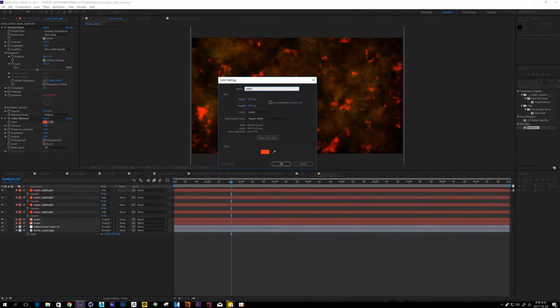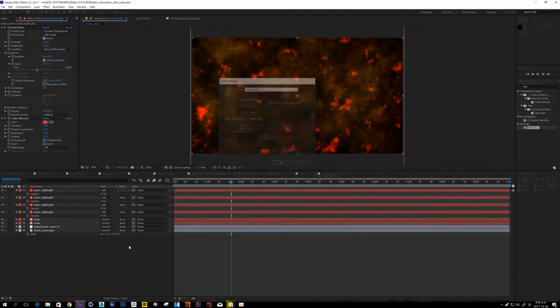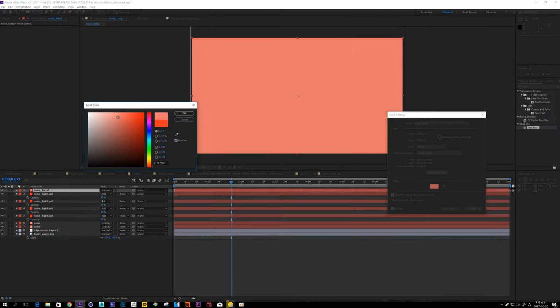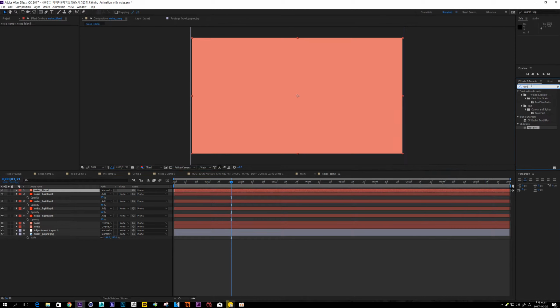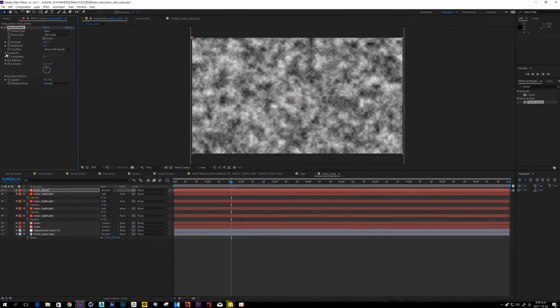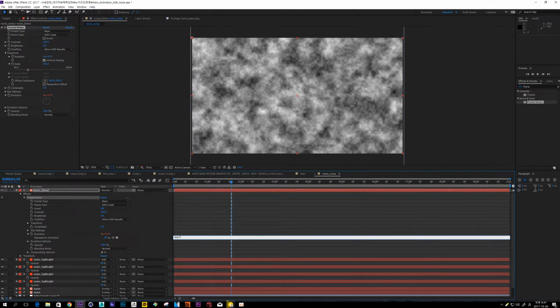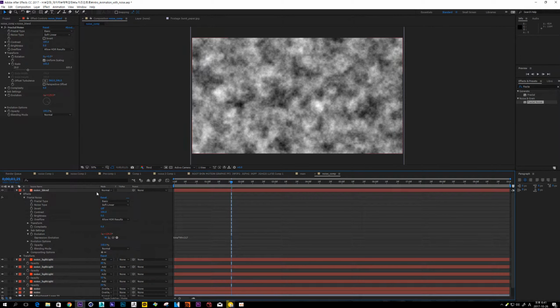And make another noise. It is called noise blend. Color change like this color. And adjust fractal noise. And scale it up. And also make a evolution offset. And change transfer mode.